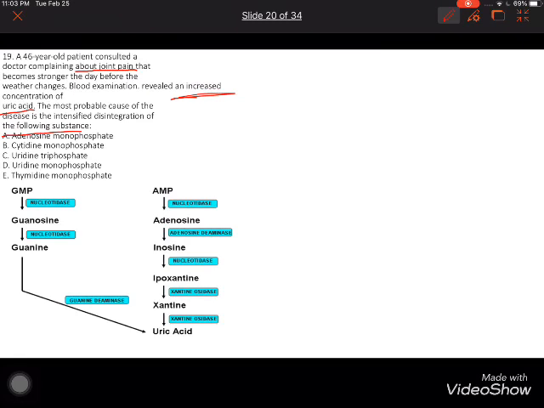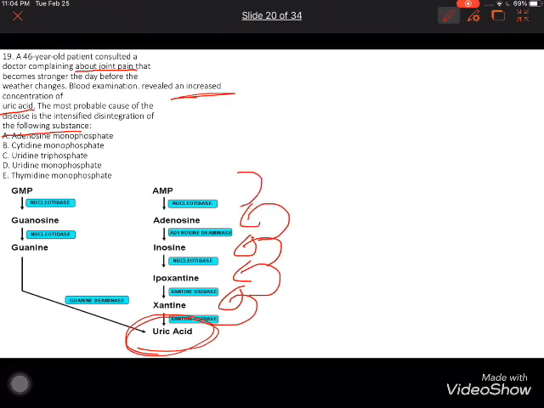He asked what the substance is, if the uric acid increases. This is uric acid. Before it: xanthine, hypoxanthine, inosine, adenosine, and adenosine monophosphate. This means if we have an increase of adenosine monophosphate, there will be an increase in uric acid.